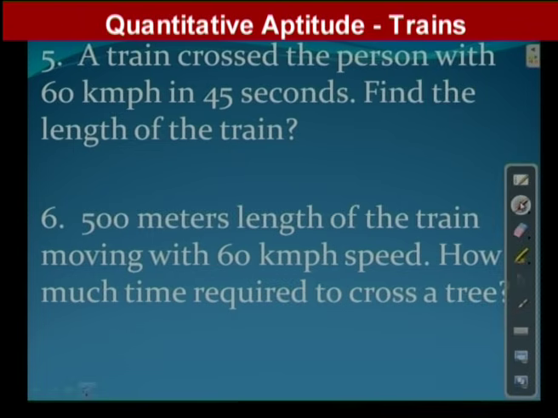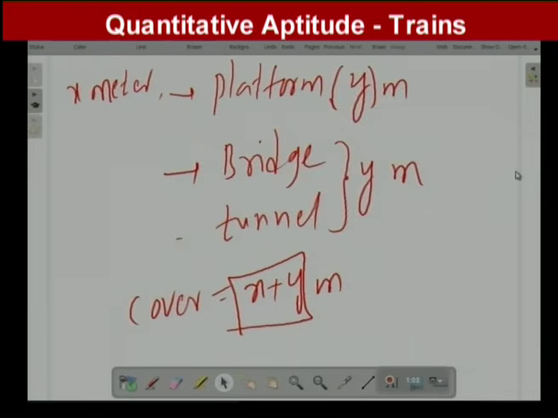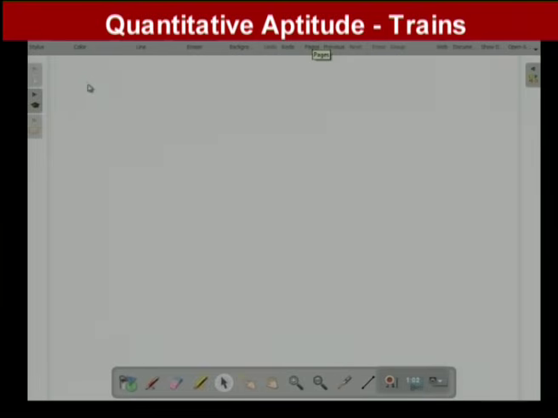A train crossed the person. Train crossed the person means the train has to cover its length. A train crossed the person with 60 km/h in 45 seconds. See, we will take what he has given. Train length we have to find out, speed given, time given, right?